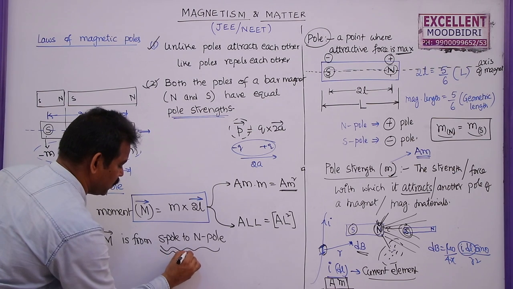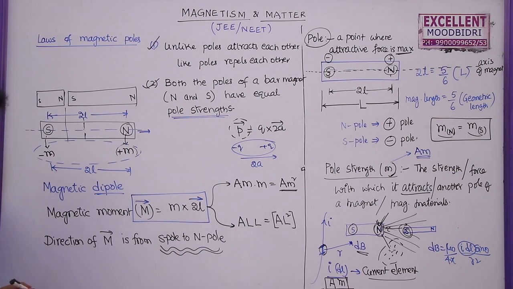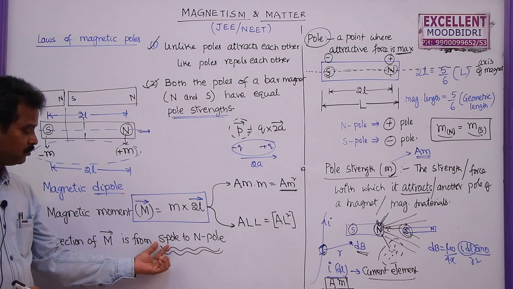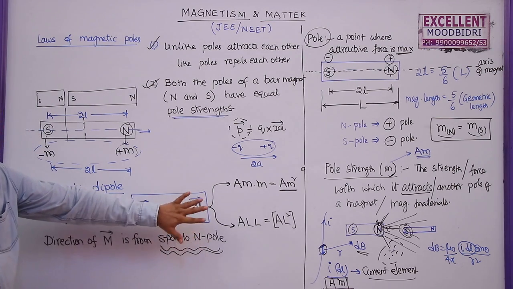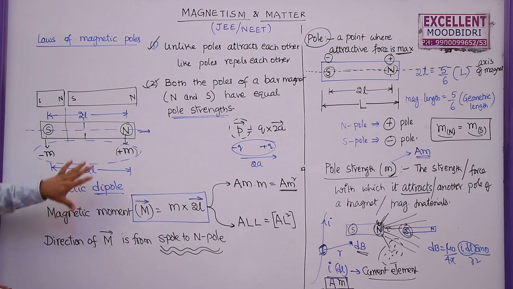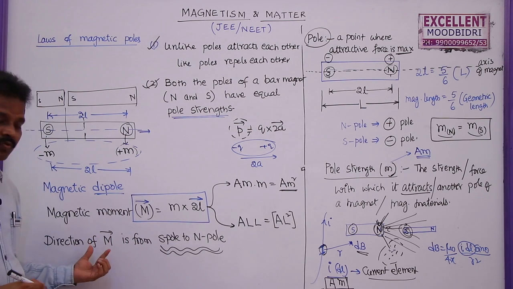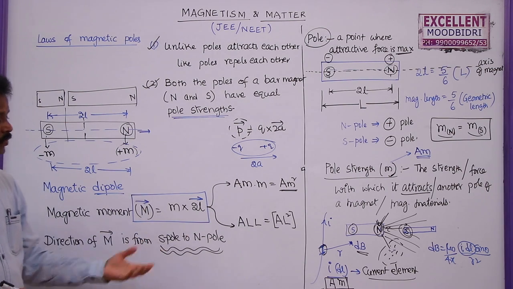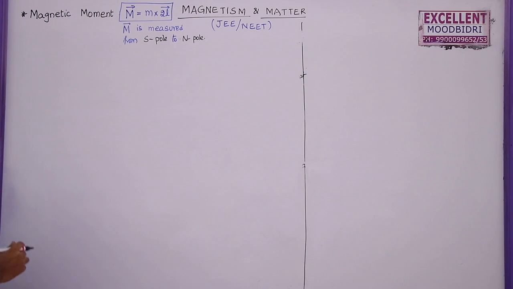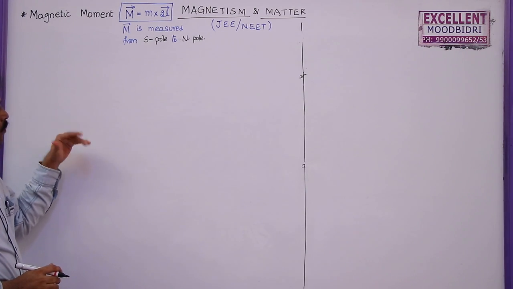Why? Because in some problems, while solving, this m bar should be measured from south pole to north pole, then only you will get the correct answer. So we will solve some problems based on this, where we are going to use this concept. What happens if a bar magnet is bent?